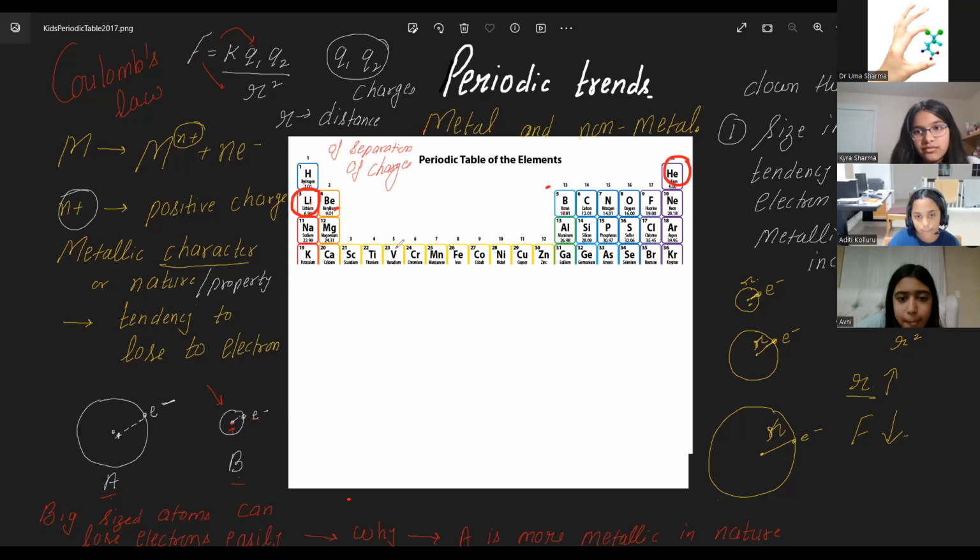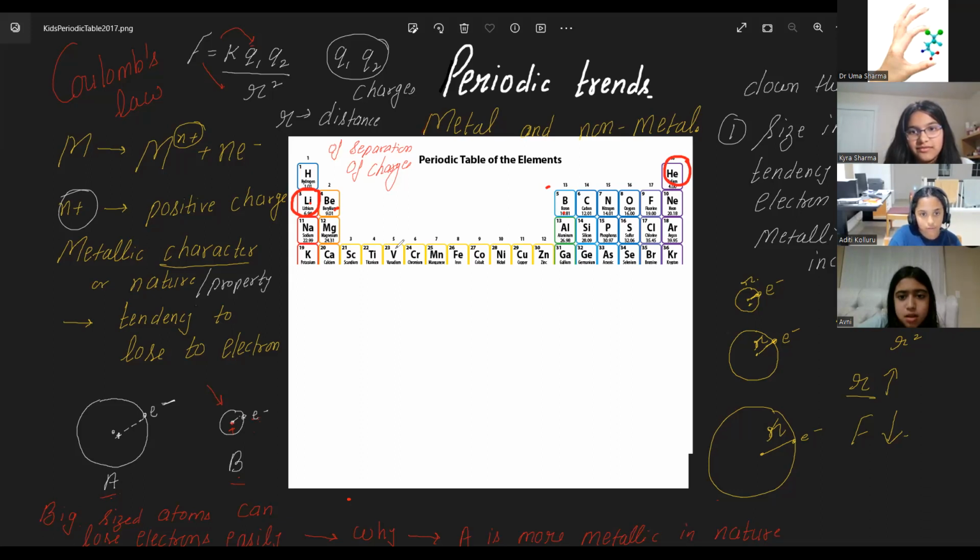So inner shell is the same, Kyra, right? And the screening is done by inner shell. If inner shell is not changing, then screening effect is not changing. Then what is changing? Aditi, what is changing? The atomic number.